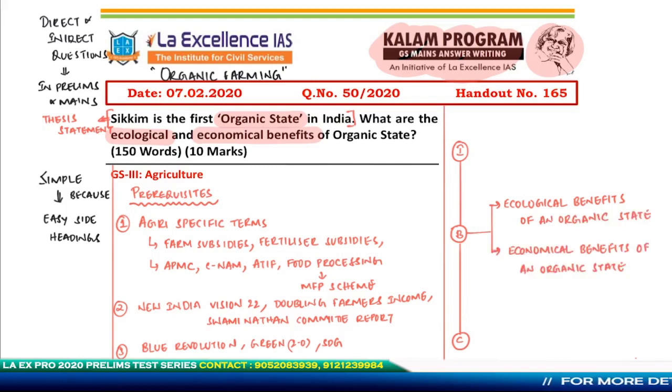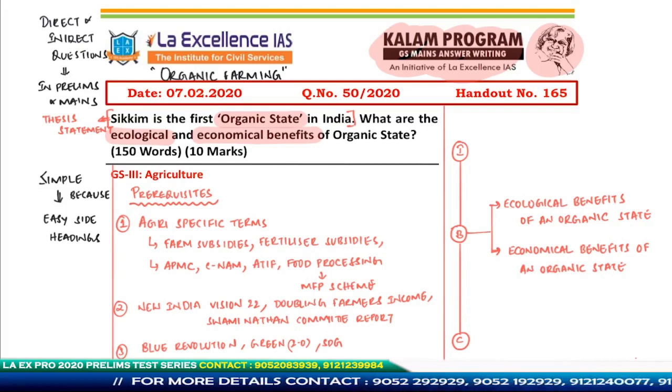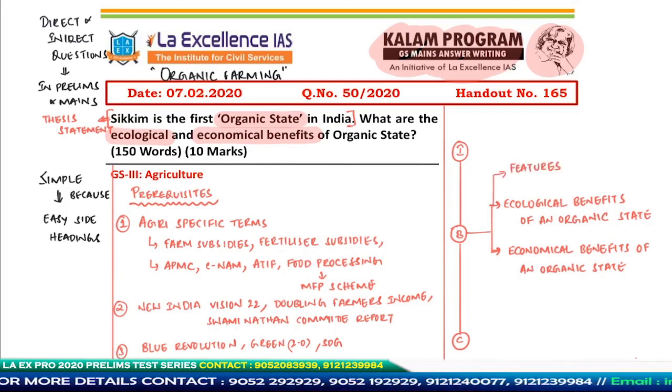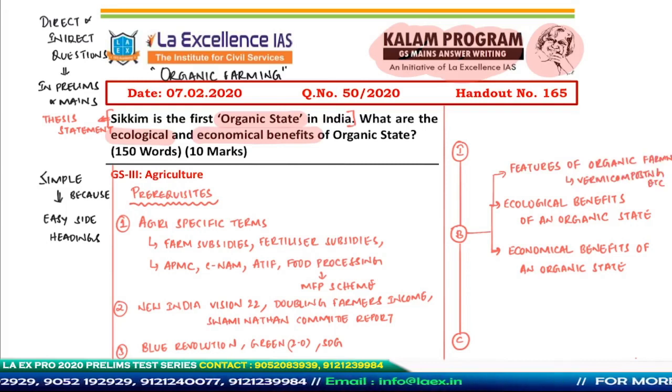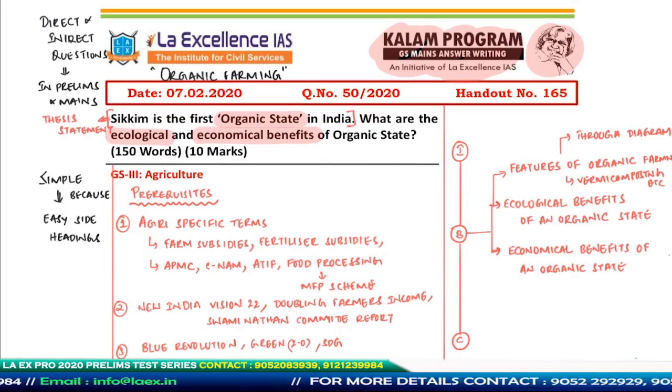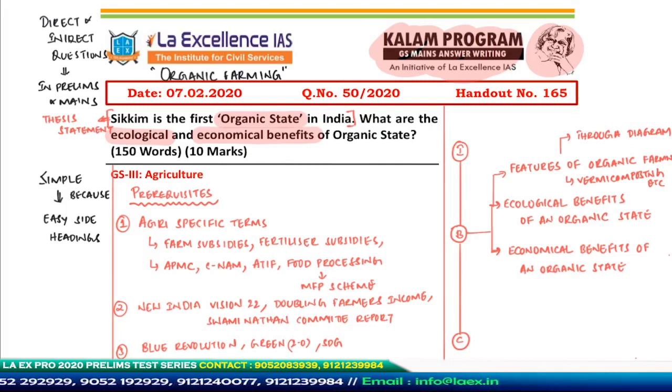In addition to this, I'll try and evolve another subheading which would add value to my answer. What can I do? Probably I could talk about the features of organic farming. I'll tell the examiner some of the features of organic farming, like there is vermicomposting, like there is green manuring, there is integrated pest management, biological control of pests. So all of these features of organic farming can be put in here in the format of a diagram, so that the examiner gets to understand what I'm really talking about. That is one way to go about it.